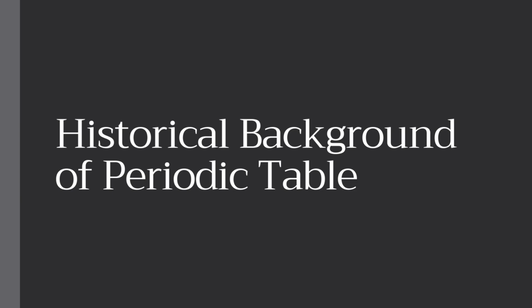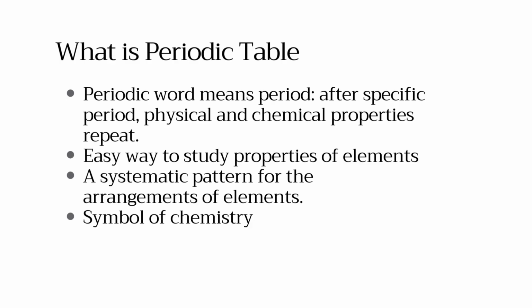In this video, we'll walk through the historical background of the periodic table and see how this powerful tool of chemistry came into existence. What is the periodic table? The word periodic means something that repeats after a fixed interval. In chemistry, it means that after a certain gap, the physical and chemical properties of elements repeat. The periodic table is a systematic arrangement of elements.